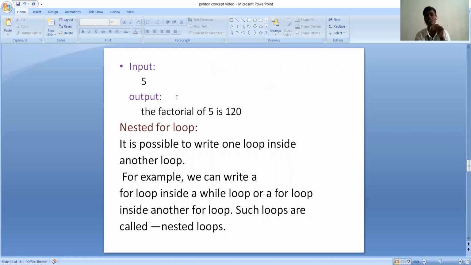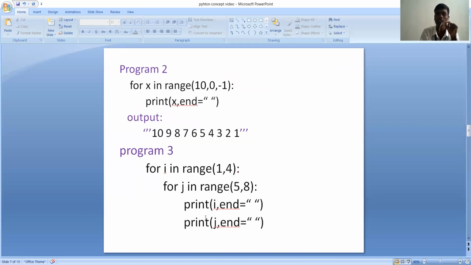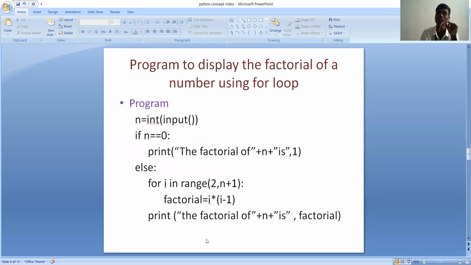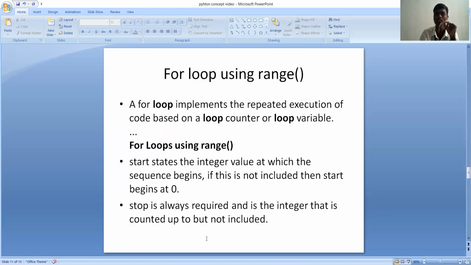And we are explaining about nested for loops. I have explained before its theoretical explanation. It is possible to write one loop inside another loop. For example, we can write a for loop inside a while loop or a for loop inside another for loop. Such loops are called nested loops. This is an example of a for loop within a for loop, but we can write a for loop within a while loop or a for loop.